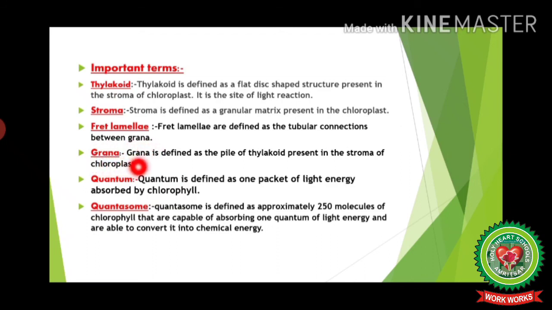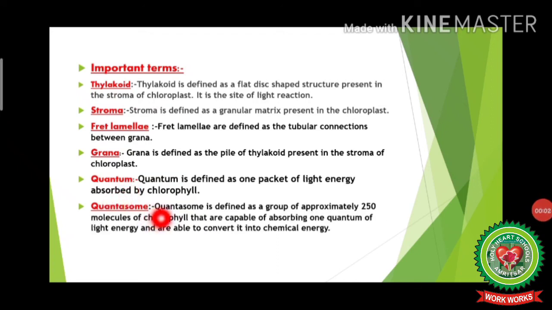Grana. Granas are defined as the piles of thylakoid which are present in the stroma of chloroplast. A single unit of grana is called as granum. Quantum. Quantum is defined as 1 packet of light energy which is absorbed by chlorophyll. In plural, this quantum will be called as quanta.